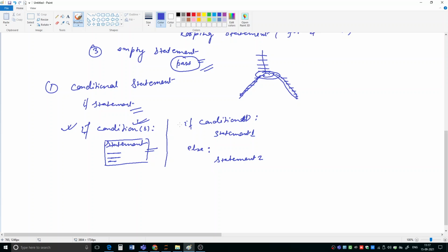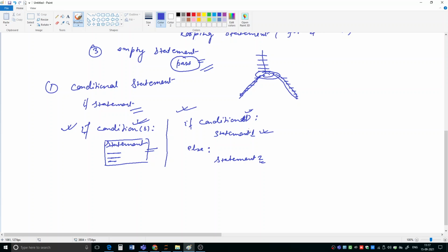So here you see, this is the second scenario. If this condition is true, then this statement will execute. If this condition is false, then this statement will execute.